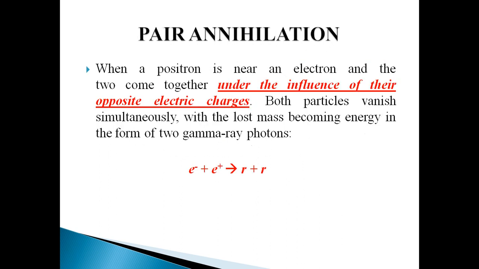Pair annihilation: when a positron is near an electron and the two come together, they produce energy in the form of gamma rays. Here we can see an electron and a positron; they come together, and due to their opposite electric charges they combine and produce energy. Both particles vanish simultaneously, with the lost mass becoming energy in the form of two gamma ray photons.